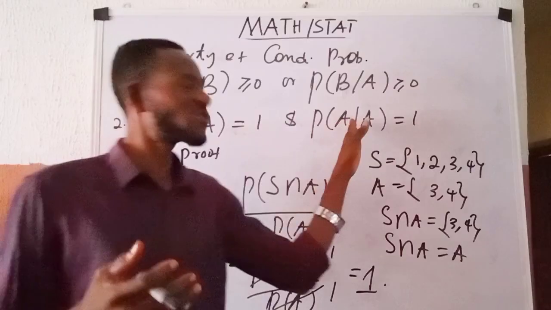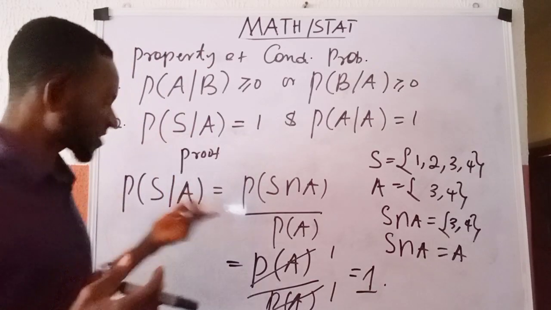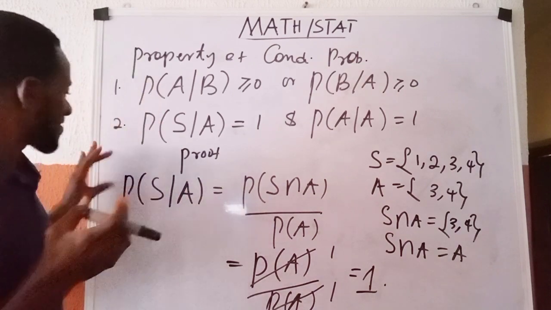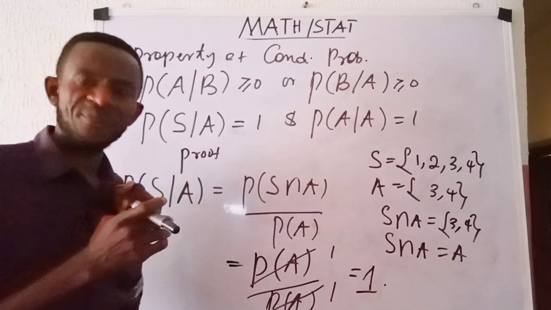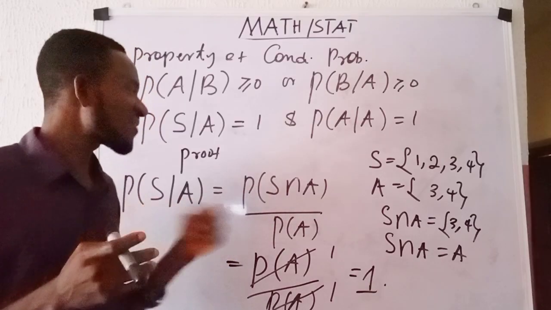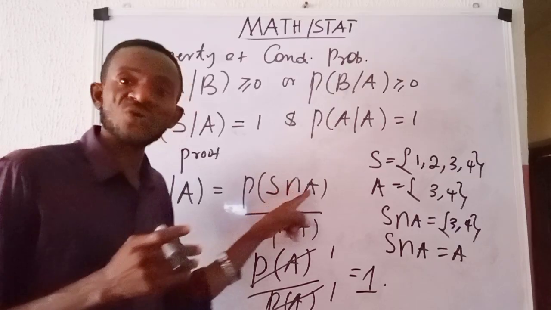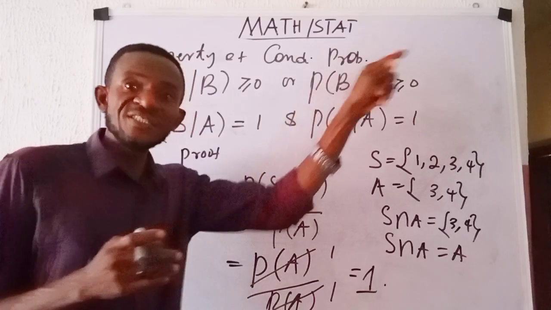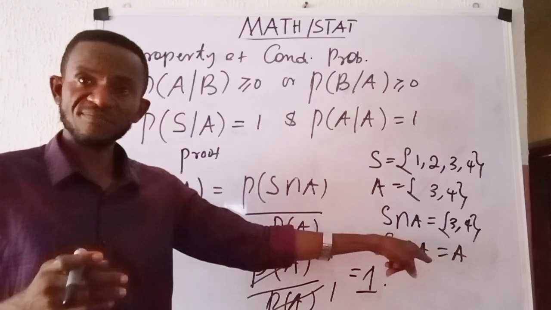How now do we show this one equally? It is still almost the same thing with this one, but let us equally clean and show you. What we did here was to write the probability of S given A the way we know the expression of a conditional probability. The moment we have written it down, we recall that the sample space intersection event A, which is contained in that sample space, is the same thing as event A. We showed it here using numbers.